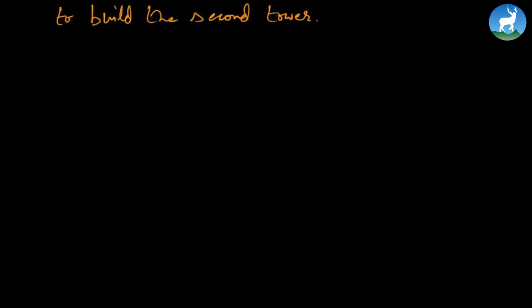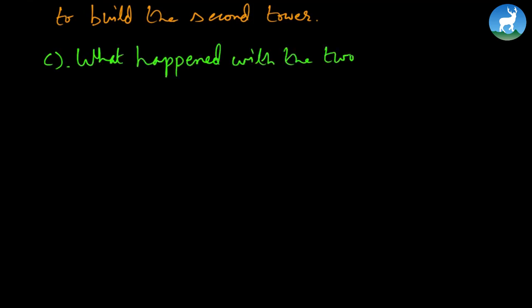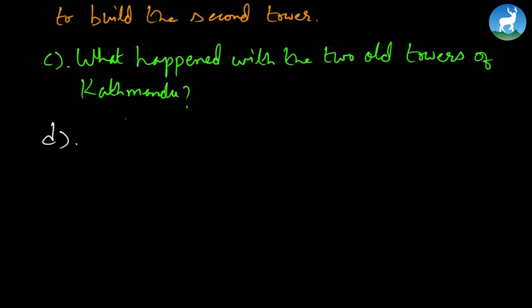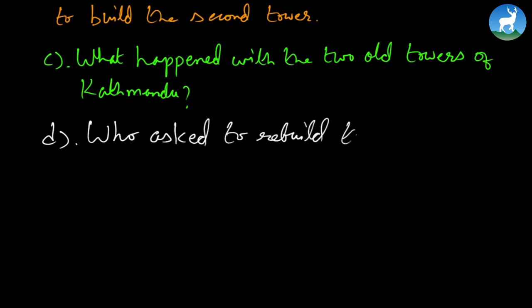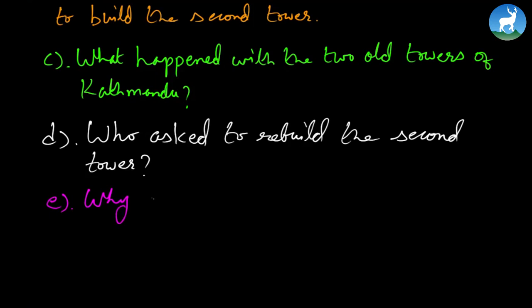Now let's look at some more questions here, and of course you'll have to answer these questions now. Number C. What happened with the two old towers of Kathmandu? Number D. Who asked to rebuild the second tower? And number E. Why were the towers built? Share your opinion.